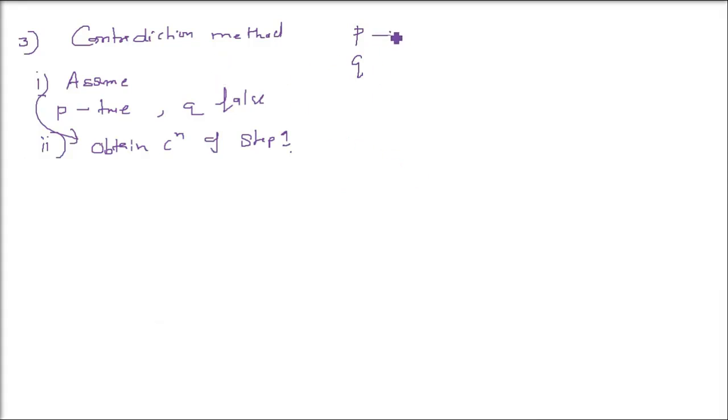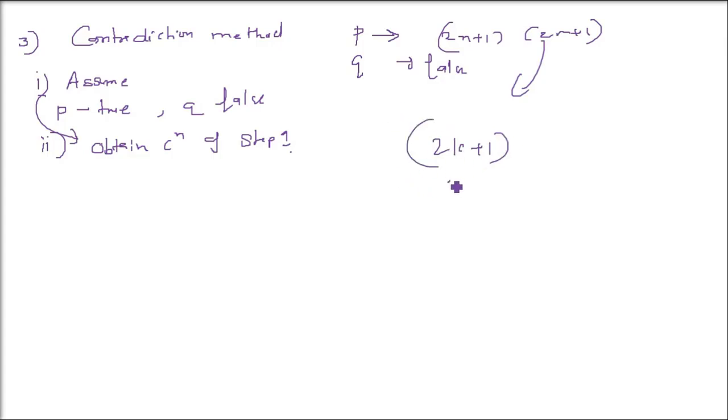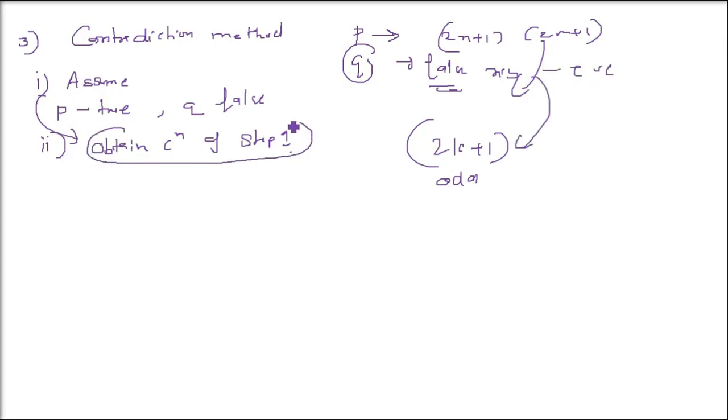Let me tell you again. We say p is true. That is, x and y are odd integers. It's okay. Now q is false. When we multiplied it, we got 2k plus 1. But because q is false, that is, xy is an even integer, it's not an odd integer. But it is coming as an odd integer. That is, q, which we assumed to be false, is not false actually. It's true. Okay? We contradicted ourselves.